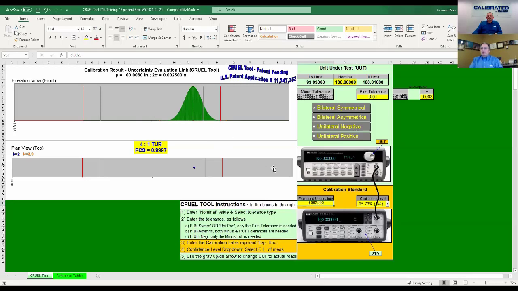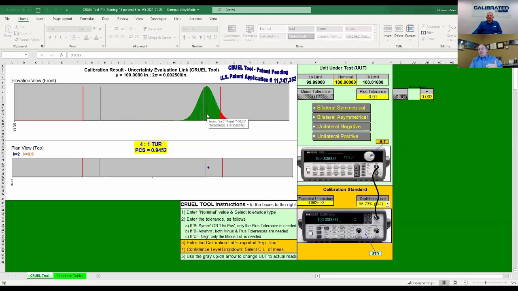But if it goes beyond those limits, now it's outside of the acceptance limit, it's still within tolerance, and now I have an issue because, as you can see here, the measurement uncertainty is exceeding the upper tolerance limit. It can get complicated, understand.